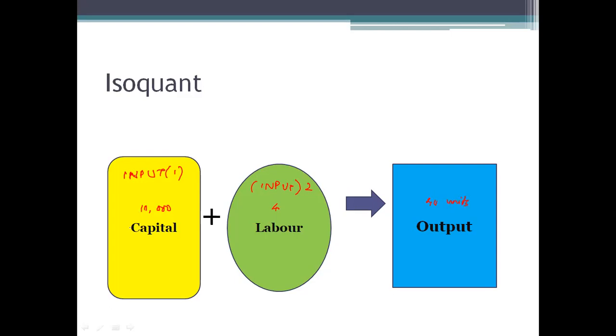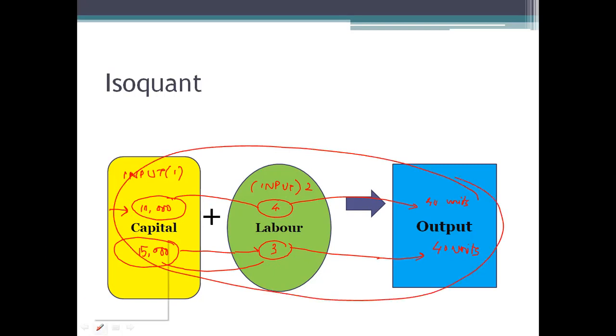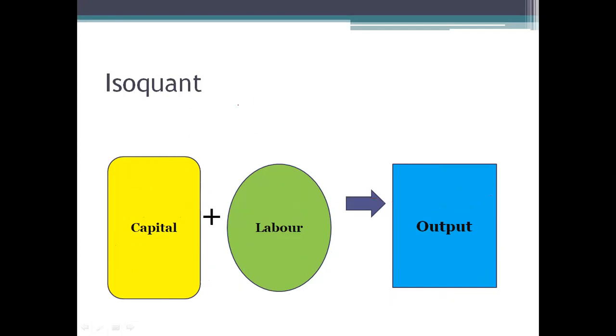Okay, similarly, let's say this is one combination of input, let's say another example. Capital will be 15,000 rupees, labor is 3 units, that also will give us 40 units of output. See, what has happened here, these two combinations have produced 40 units. Here capital is different and labor is different, these are two pairs, and how much has this also given? It has given 40 units. So if we represent this in a graph, if you show this in the graph, you will get something known as an isoquant.